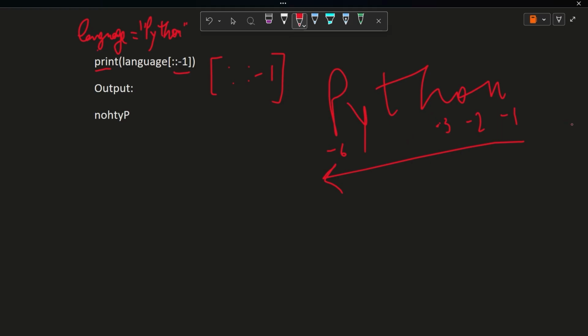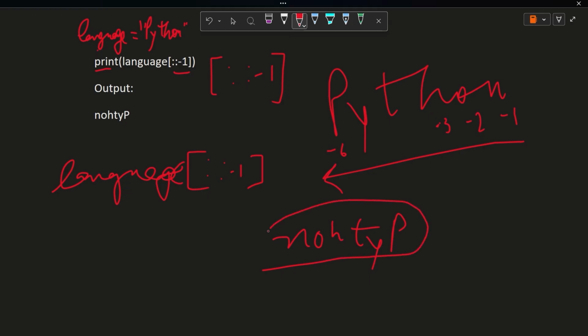Okay, so this is the way of reversing. You just need to write the variable name, that is language in this case. After that, just put square bracket ::-1. It will automatically convert it into the reverse order. Okay. So here, in this case, what will be the output? The last element is n, n-o-h-t-y-p. So this will be the output.